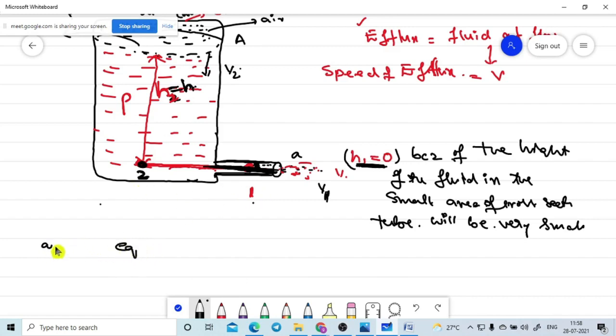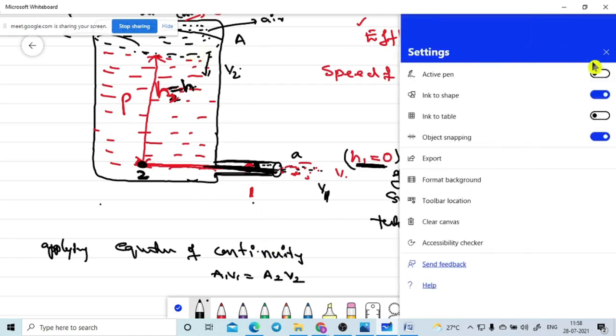Applying equation of continuity. What is the equation of continuity? A1 V1 is equal to A2 V2. What is the area of cross section at point 2? What is the area of cross section at point 2, ma'am?